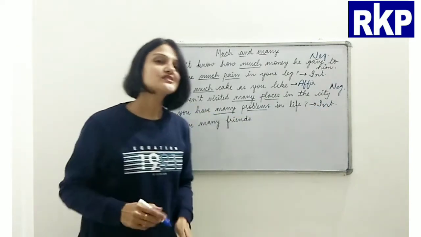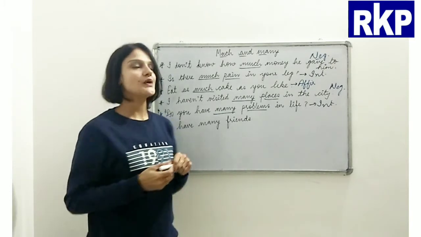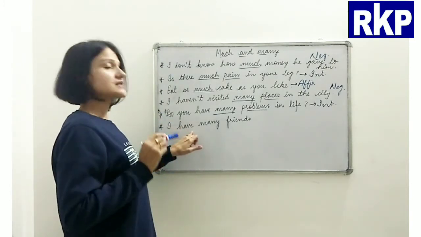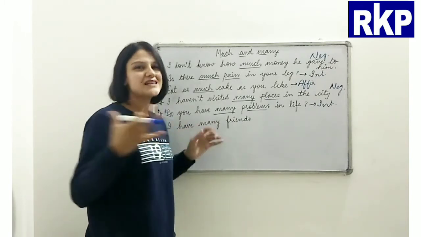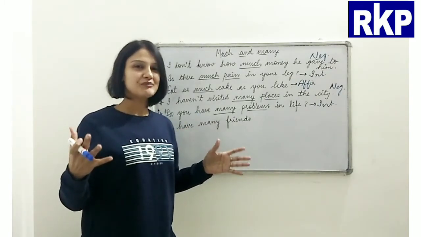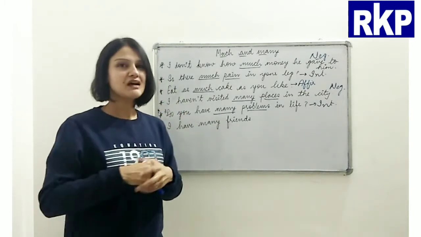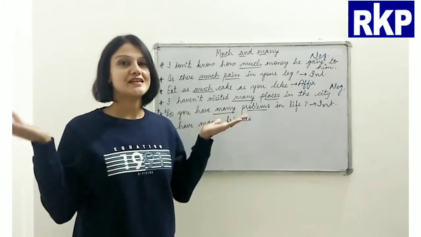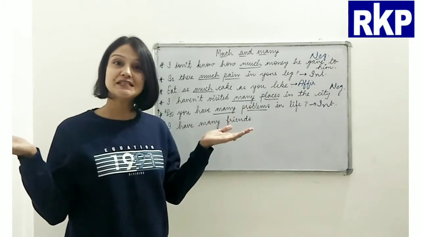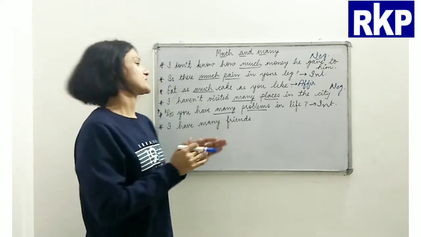Now the next point I want to ask you about is this sentence. I think students use this sentence a lot, quite frequently. I have many friends. Have you ever used it? Be honest. I'm sure you must have used it.